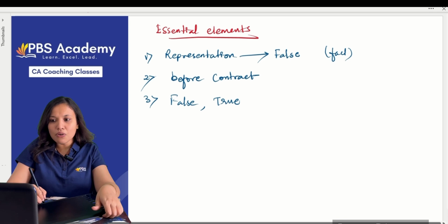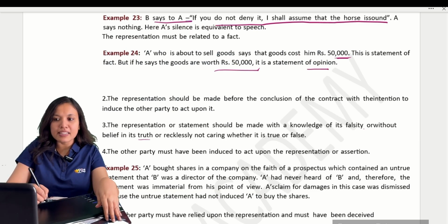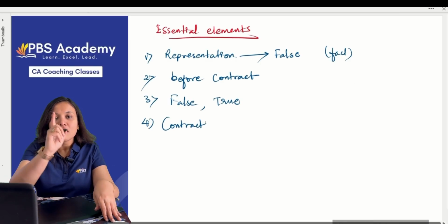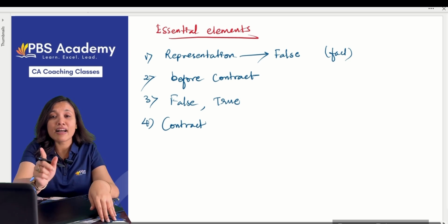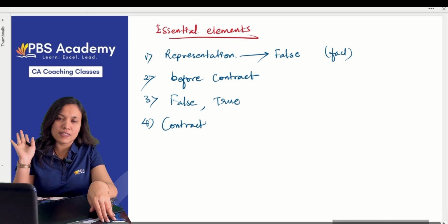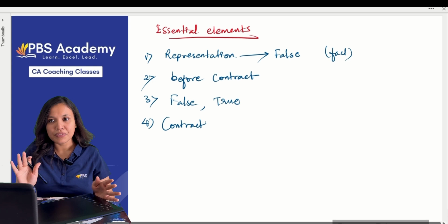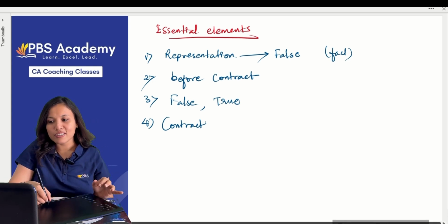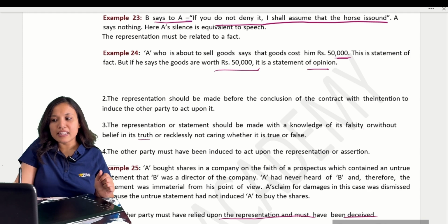Okay. Next, the other party must have been induced to act upon those representations. Because of what you said, he must have entered into the contract. The contract should have happened only because of your representations. Based on your representations, the other party must have entered into the contract. Next, the other party must have relied upon the representations and must have been deceived.